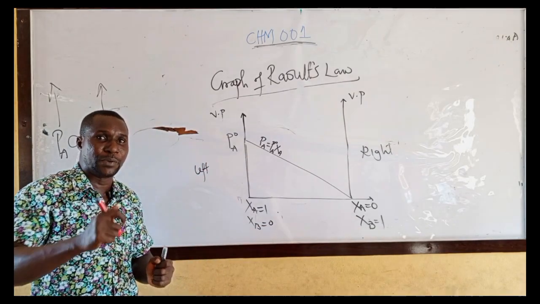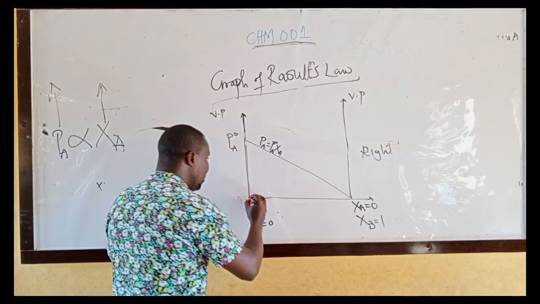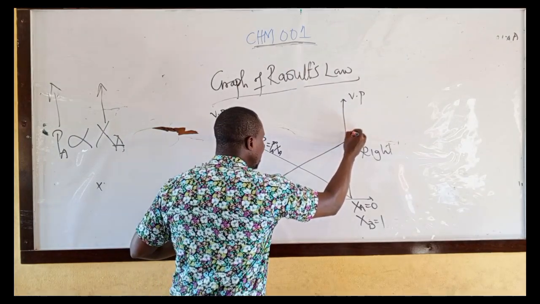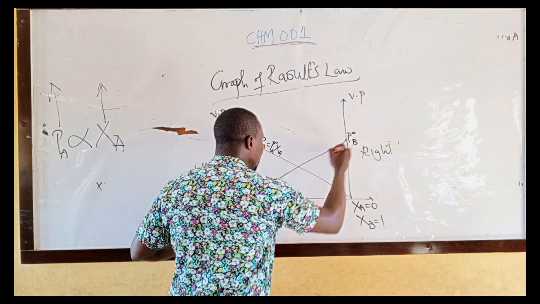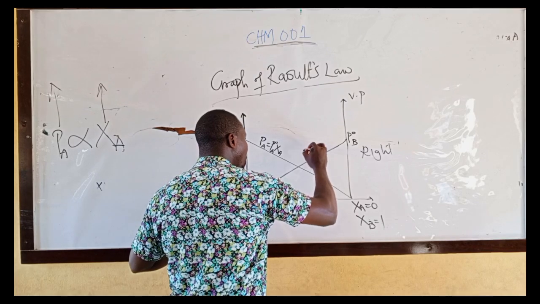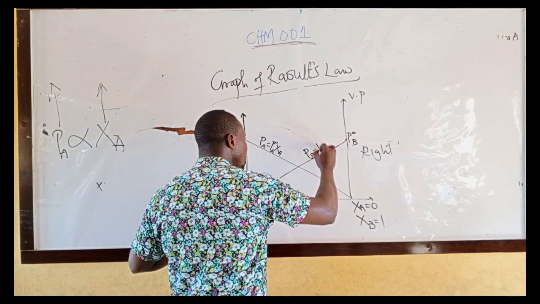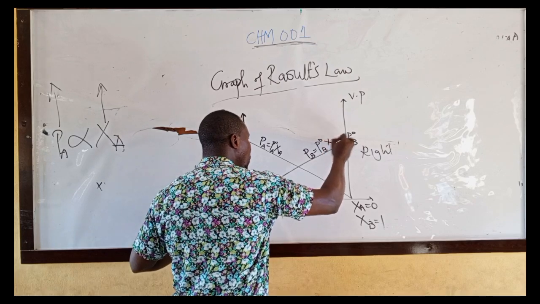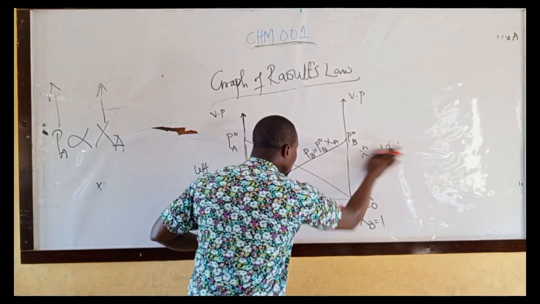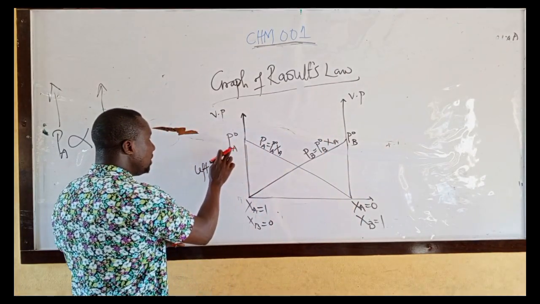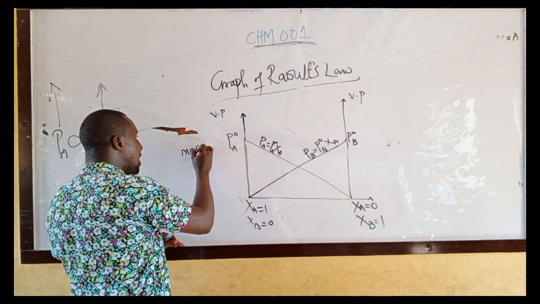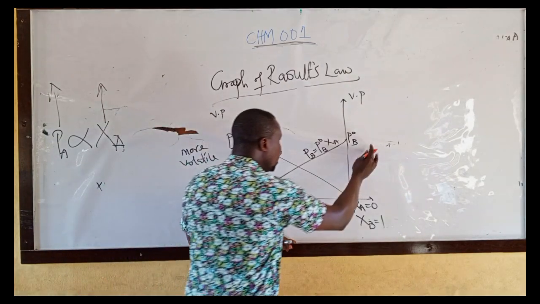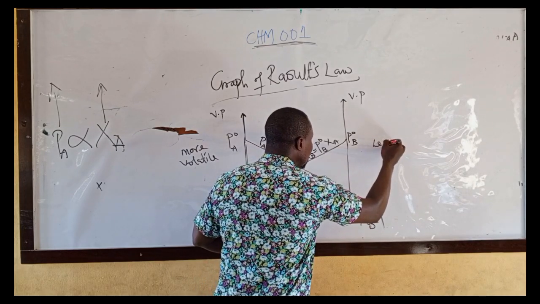Therefore, the partial vapor pressure will also increase. This is partial vapor pressure of liquid B equal to vapor pressure of pure liquid B times its mole fraction. Take note of this. This liquid A is more volatile than liquid B. This one is less volatile.